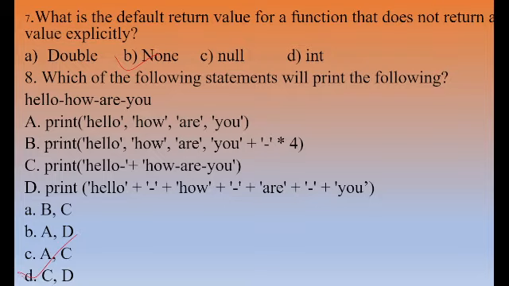Then the second one uses plus and a hyphen multiplied by 4. Then print hello, then hyphen, plus how are you. Then print hello plus hyphen plus how, like this.